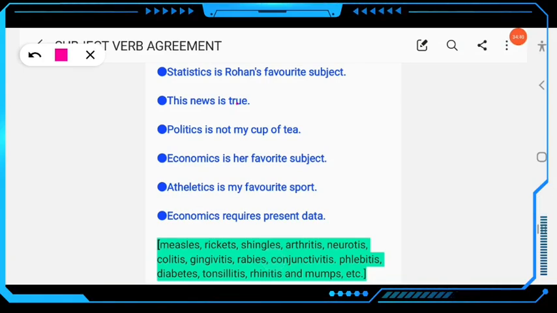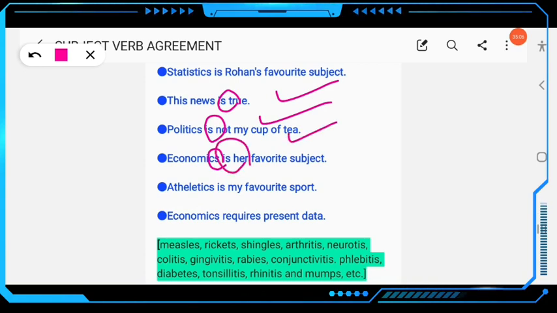Similarly, next example: this news is true, not "are true". Don't use or say "are", this news is true. Then next, politics is not my cup of tea. So here politics is, not are. Then next, economics is her favorite. So here the noun ends with s but the verb will be singular.